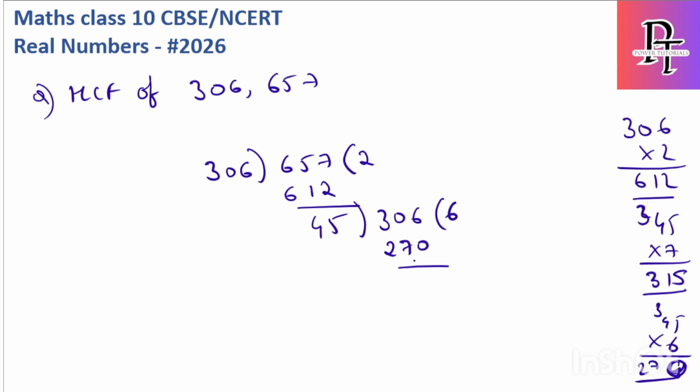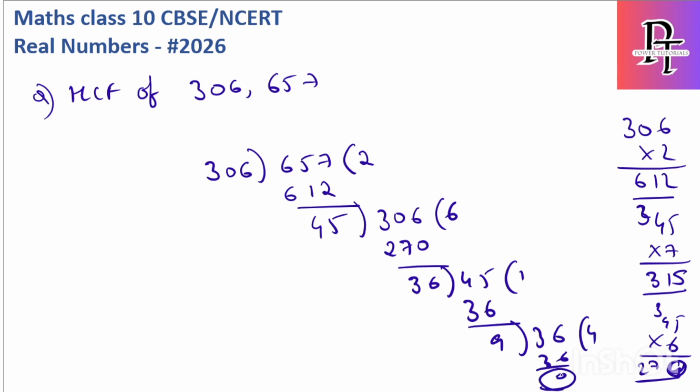Now we will get 36 and 45. 36 once is 36. I will get 9. Then it is 36. 9 4s are 36. So here it is 0. So when I am getting 0, this is the HCF. So here the HCF is 9.